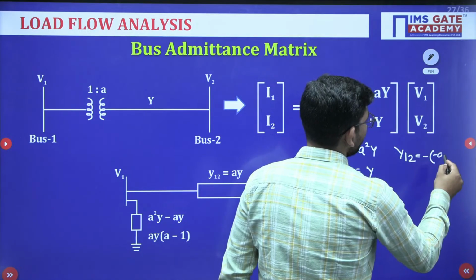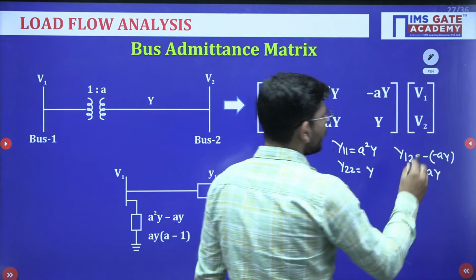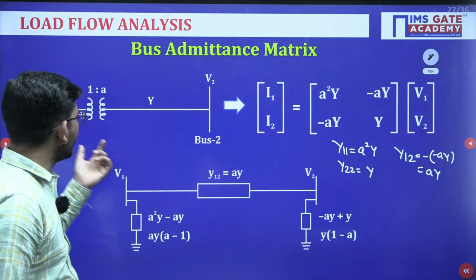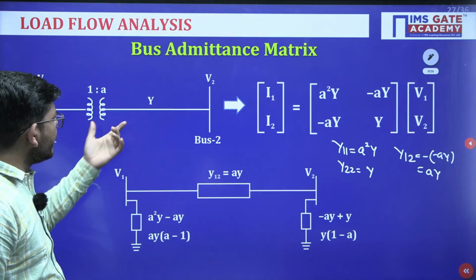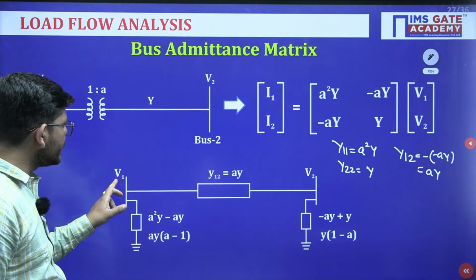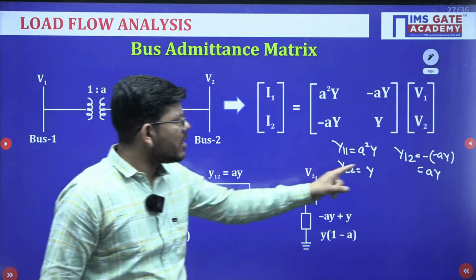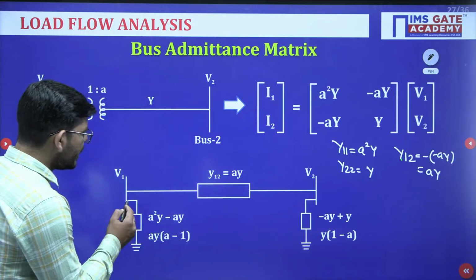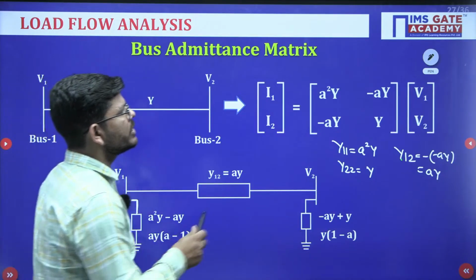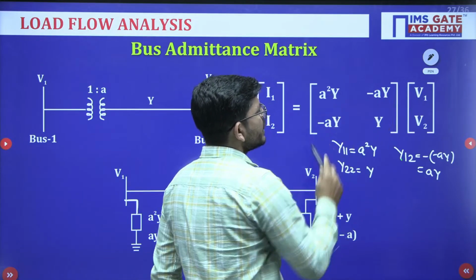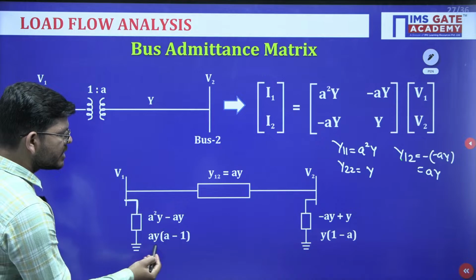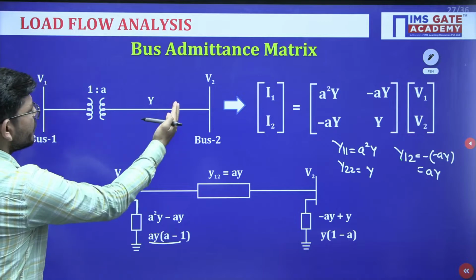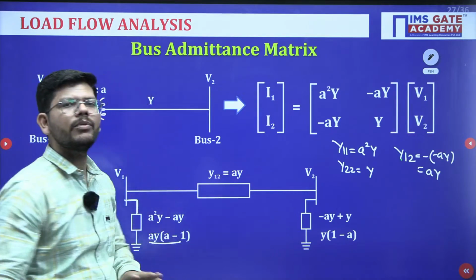Minus of minus ay, so we will get ay. Okay. So this is the equivalent Y bus matrix if we have a transformer between the two buses, and we can draw the equivalent of it as well. So you can see we have two buses, and what is the off diagonal element? It is A into Y. Now what will be the shunt element connected to this bus? You will simply sum up this row. Okay. So if you sum up this row, you will get this value. If you sum up this row, you will get this value. Okay. So this network can be replaced by this network and the problem is solved.